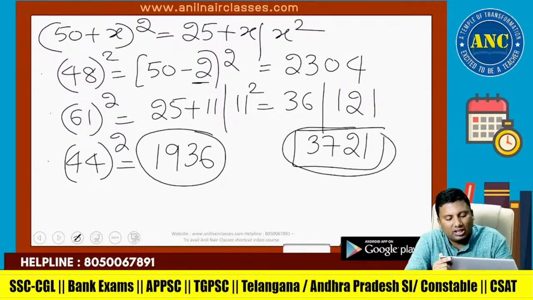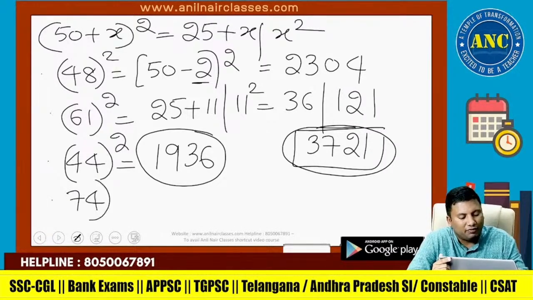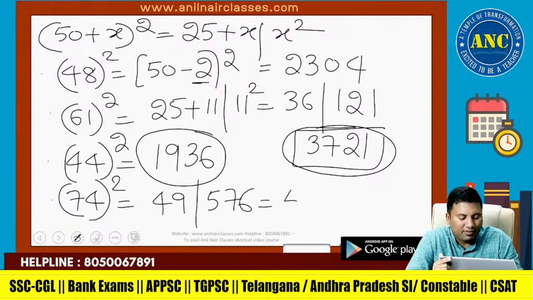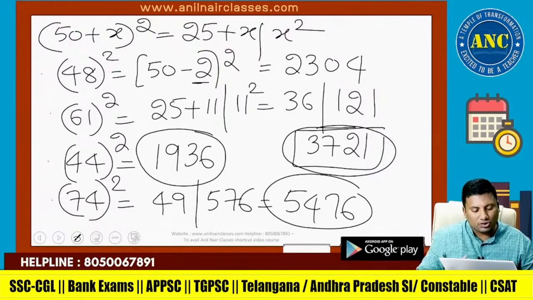Answer for this question is 3721. Aditya, it is for you to solve 74 square. 74 is 50 plus 24. 25 plus 24 is 49. 24 square is 576. 5476. Idea clear, right? 50 plus x whole square.